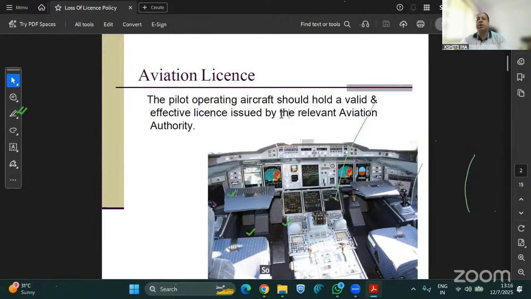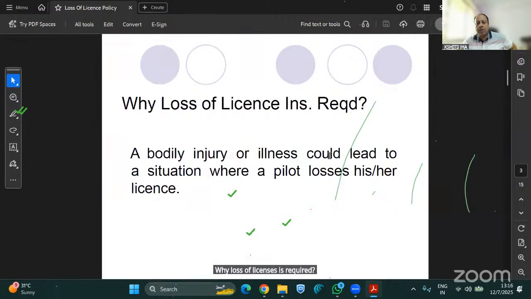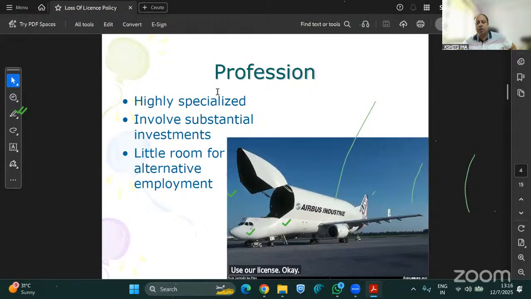So basically, aviation loss of license is also considered as a loss of license policy. Why is loss of license required? A bodily injury or illness could lead to a situation where a pilot loses his or her license. Okay. Now, this profession of flying aircraft is highly specialized.